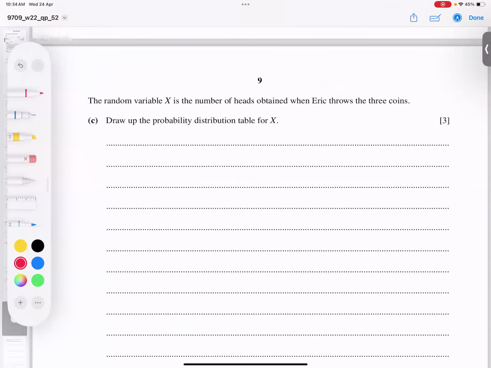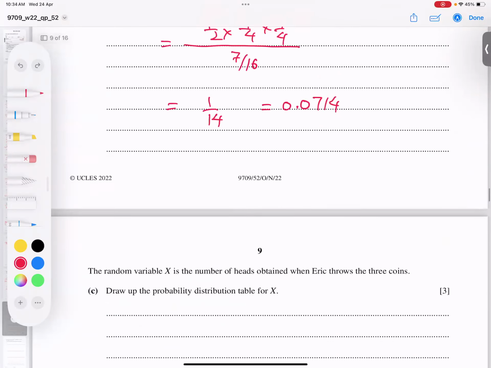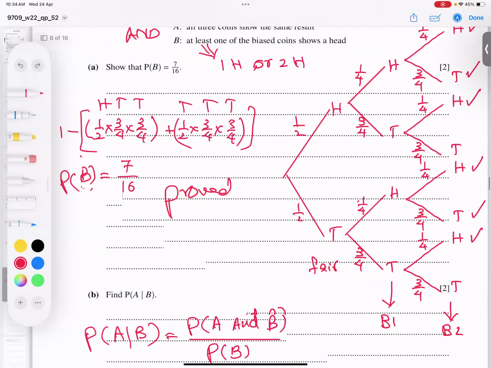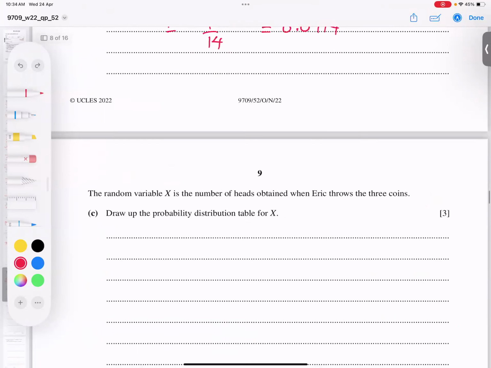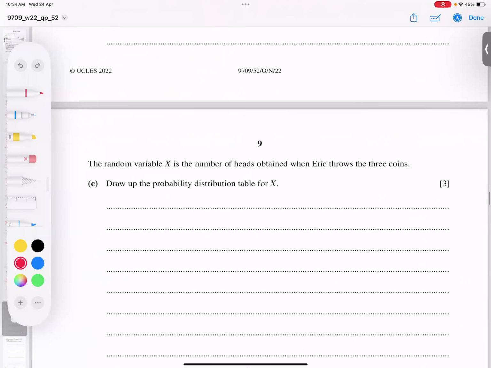Now C part. You see, making the diagram is helping in C part even. The random variable X is the number of heads obtained when Eric throws 3 coins. So our main concern is heads only. What are the possibilities? How many options do we have? A tail means 0 heads. So we have 0 heads, 1 head, 2 heads, and all 3 heads.